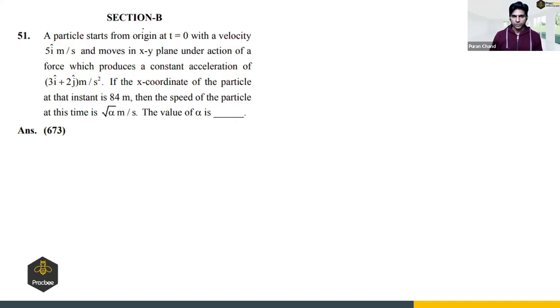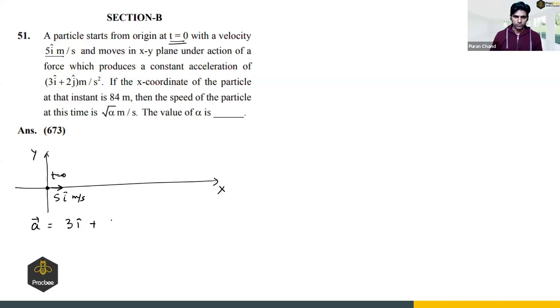Now let us see the section B questions. In section B, first question: a particle starts from origin at t equals to 0 with a velocity 5 i cap. So there is a particle starting from the origin with an initial velocity of 5 i cap meter per second at t equals to 0 and moves in the xy plane under the action of a force which produces a constant acceleration of 3 i cap plus 2 j cap. So acceleration is given as 3 i cap plus 2 j cap.